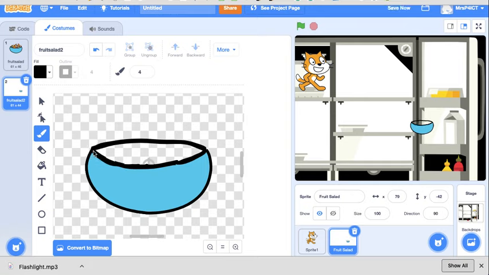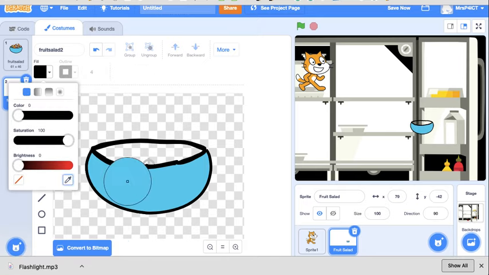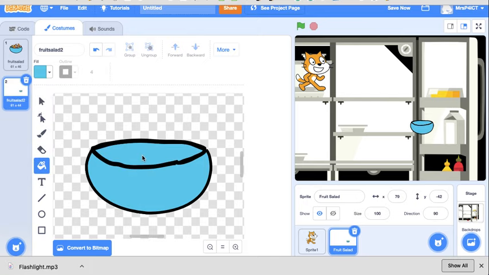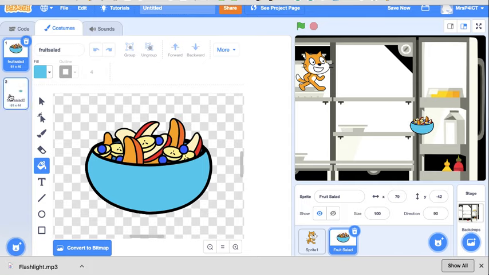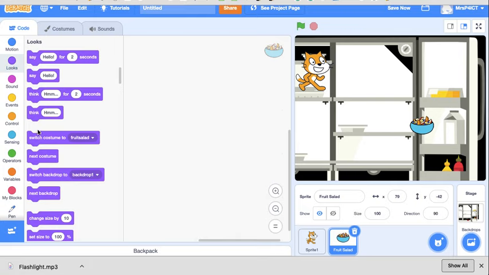I am not the world's best artist, so there we go. We're going to fill it. So to get to the exact right colour, I'm going to pick the colour. There we have a nice empty bowl. Full bowl, empty bowl. Loving it. So of course the fruit salad in the code is going to start with a full bowl. So we go to looks. That's where that one's going to start.